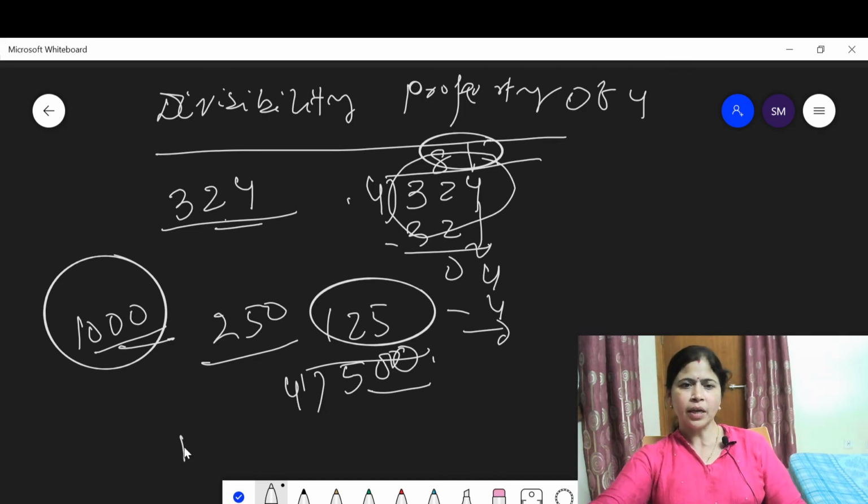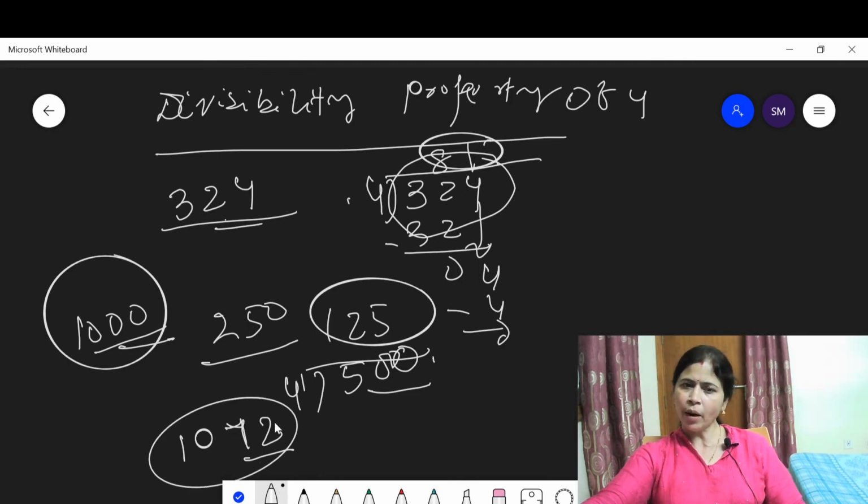Suppose you have a given number, 1072. The last two digits are 72. 72 is divisible by 4. This means this number is also divisible by 4.